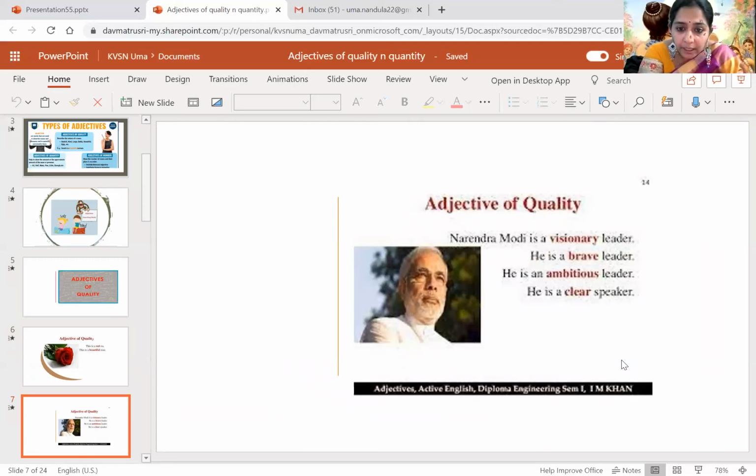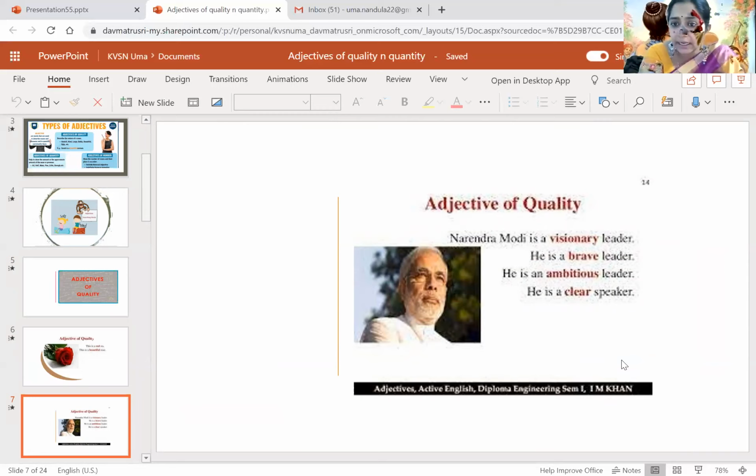So here is one more slide. Adjectives of quality. You can see on the screen, he is our Prime Minister, Shri Narendra Modi, and we have some points regarding him. If I go and read it, Narendra Modi is a visionary leader. He is a brave leader. He is an ambitious leader. He is a clear speaker. So, what kind of leader?